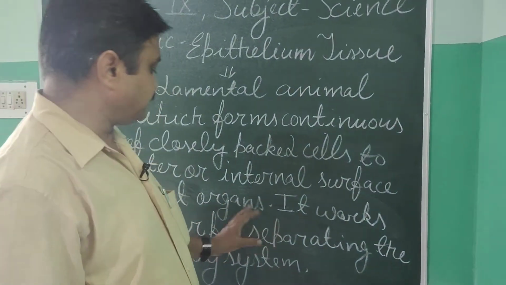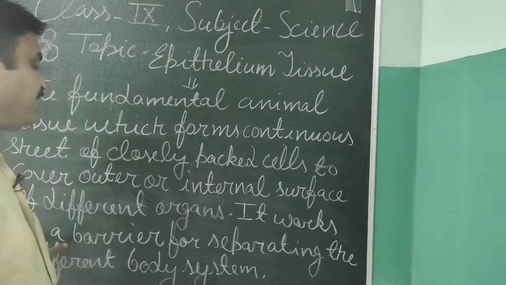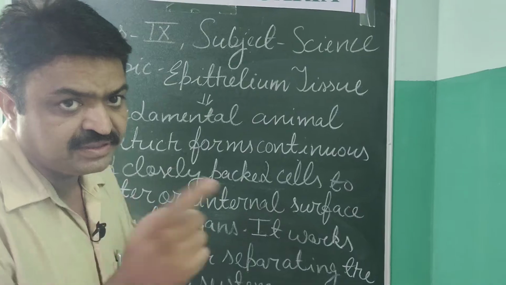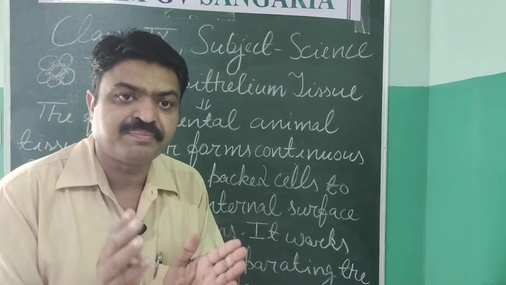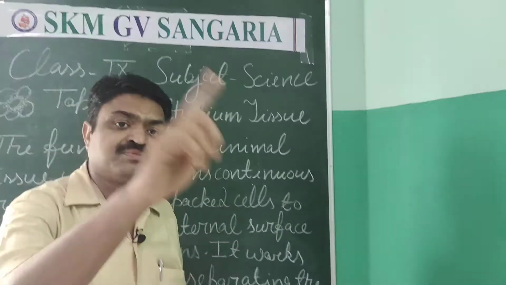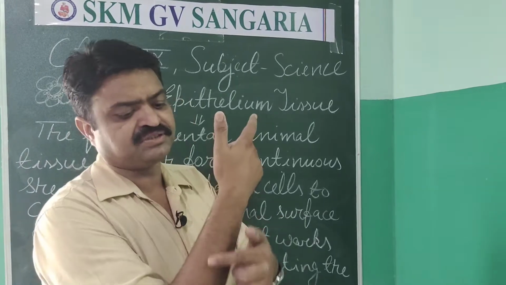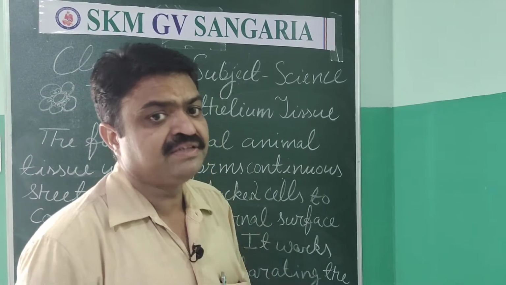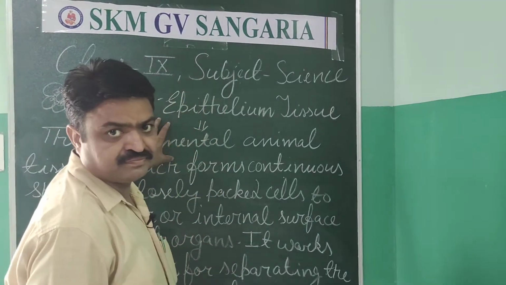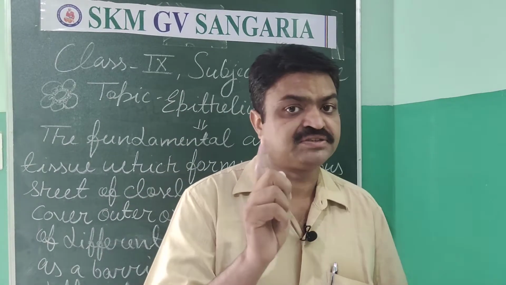If we speak about its main function, it works as a barrier separating the different body systems. It is the tissue that separates a particular organ from another organ or from the surroundings. Let me give you one example, our skin. Our skin is an example of epithelial tissue, and it covers our outer surface.